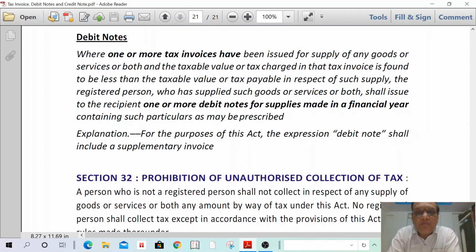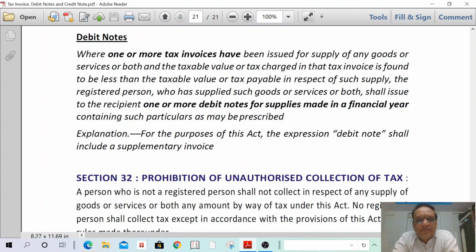I can read for better understanding. Where one or more tax invoices have been issued for supply of any goods or services or both, and the taxable value or the tax charged in the tax invoice is found to be less than the taxable value or tax payable in respect of such supply, the registered person who has supplied such goods or services shall issue to the recipient one or more debit notes for the supplies made in a financial year, containing such particulars as may be prescribed.